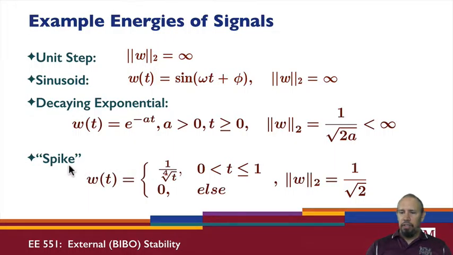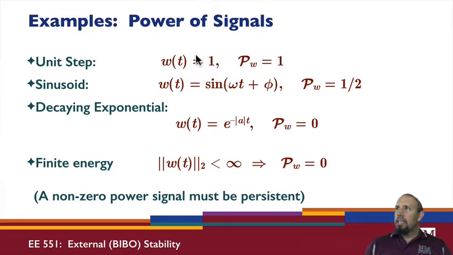So I have a spike signal. All right, what about power of a signal? Here is a unit step function. Its power is 1, which is kind of interesting. It's basically the same magnitude. How about this sinusoid? Here's a sinusoid with some frequency omega, some phase phi. The power in this signal is 1/2, and it doesn't matter what omega is, and it doesn't matter what phi is, which is kind of interesting.